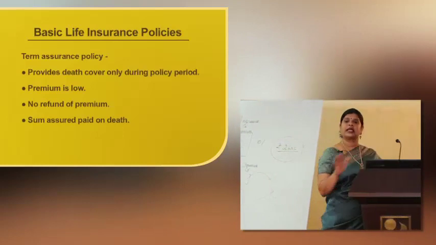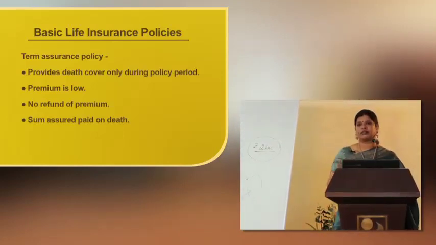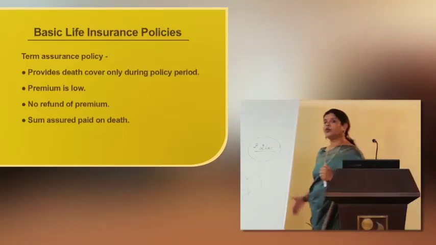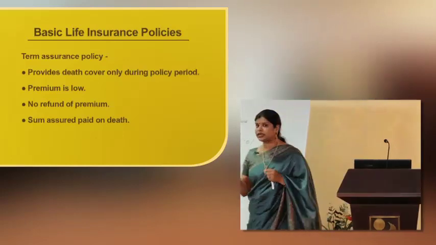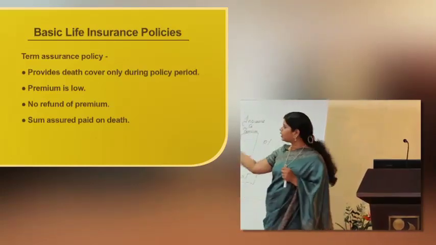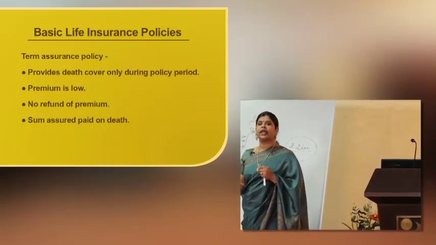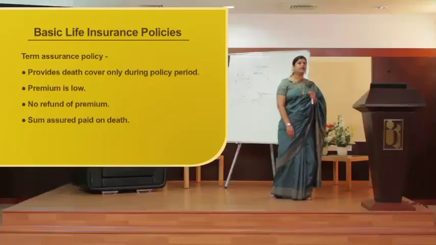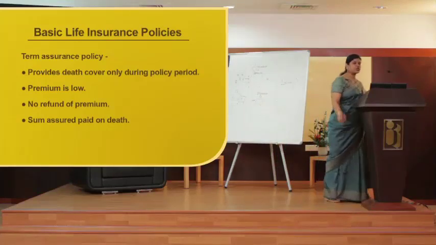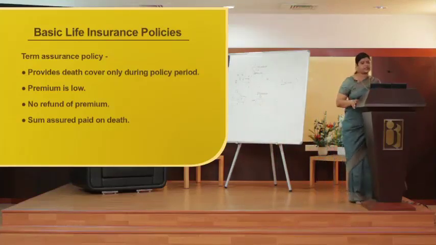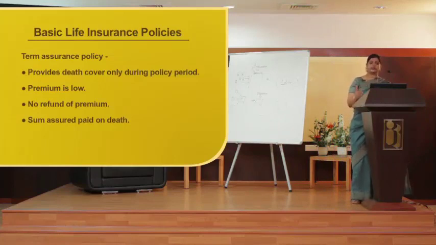Here, it provides death cover only. So I am getting a coverage. If I want to get a claim settled under term assurance, I need to die. If I die, then only the money is going to come to me through a term assurance policy. So it protects against death during the policy period.